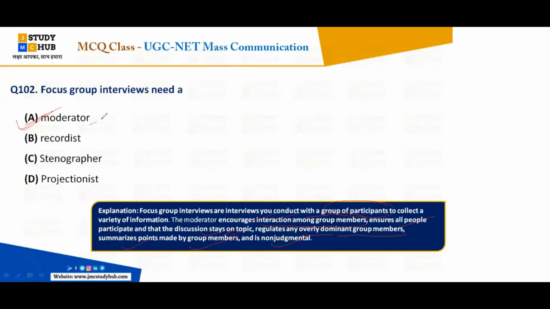How many moderators can there be? You can keep one moderator, or you can keep two moderators, in focus group interviews. One for asking the questions, and the other moderator will note the answers carefully for observation. Okay, all clear, I think so.